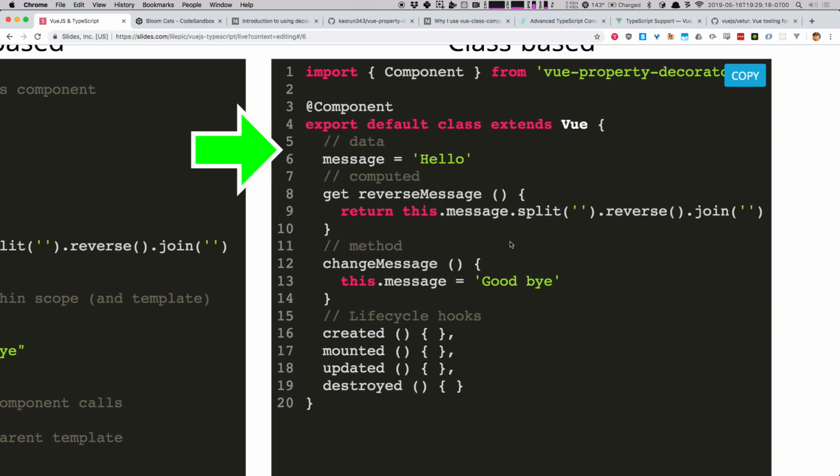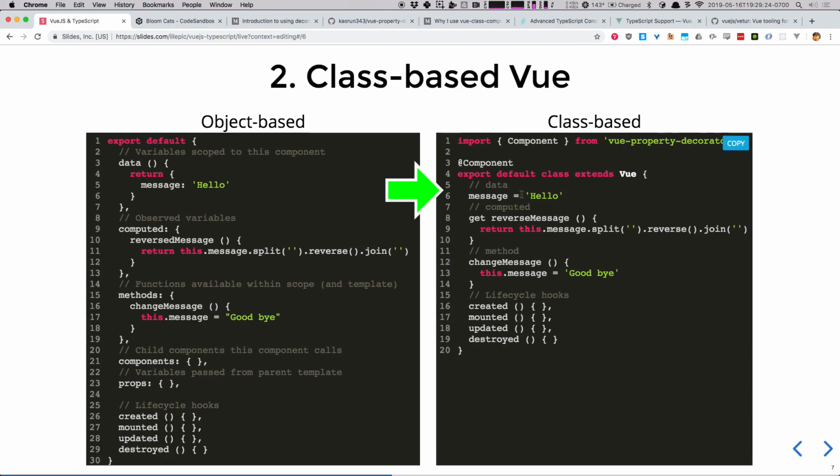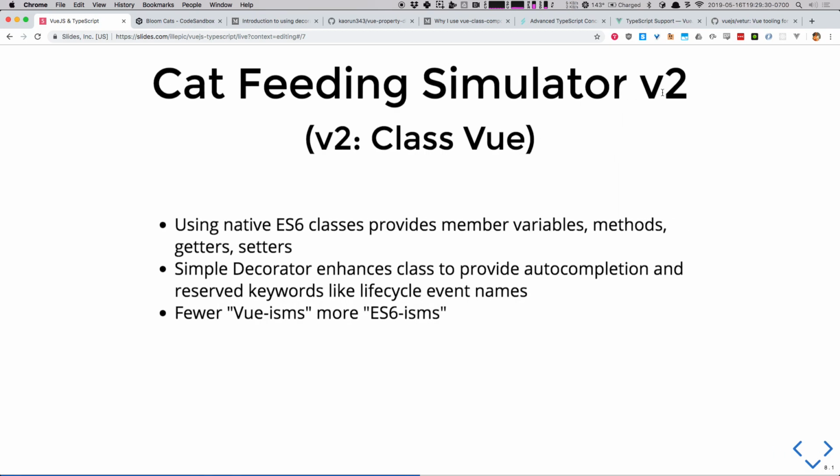Should look really similar to all the other Vue we've written, just with less brackets. And anytime I can get rid of brackets, I'm pretty stoked about that. Okay. That's it. Congratulations for using classes in Vue now. One NPM library, one annotation, and we're ready to rock. So let's go feed some cats.